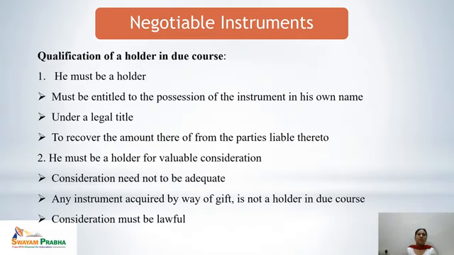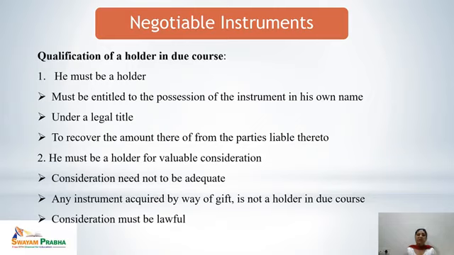So, next we are going to discuss the qualification of a holder in due course. First is, he must be a holder. Holder means he should have the possession of the instrument and it should be in his own name. If the possession is there but the ownership is not there, that means the instrument is not in his own name. This is not a valid qualification to become a holder in due course.